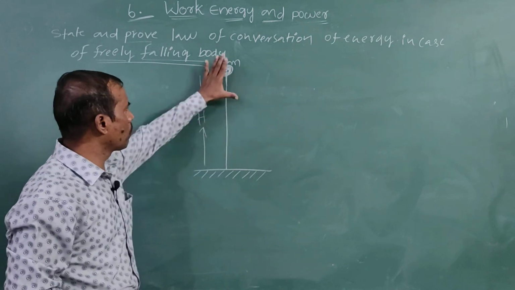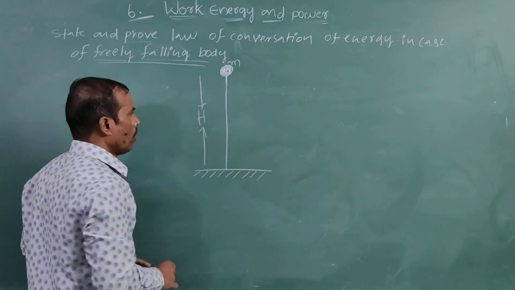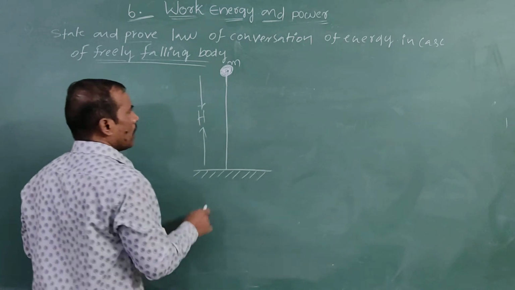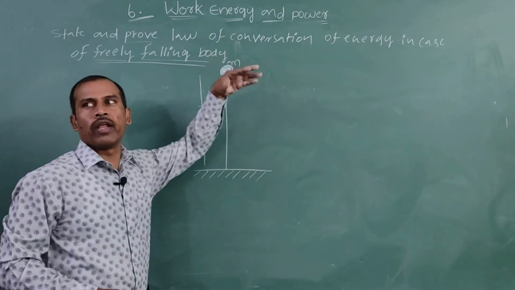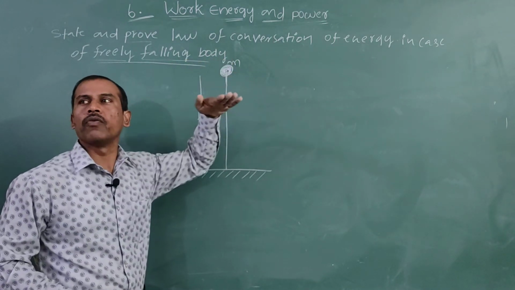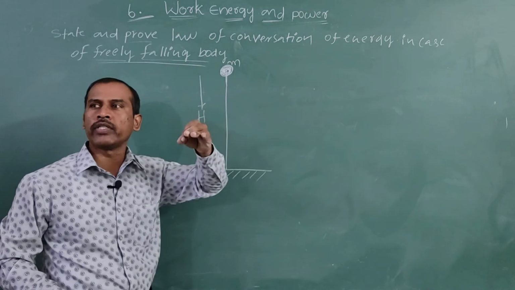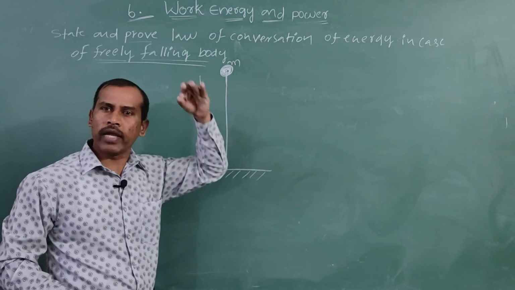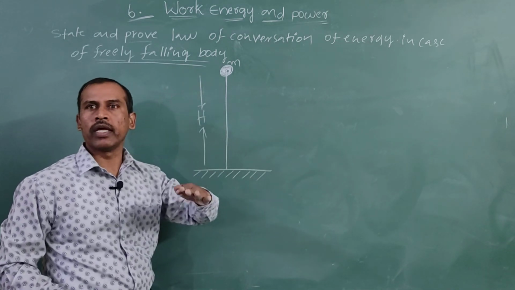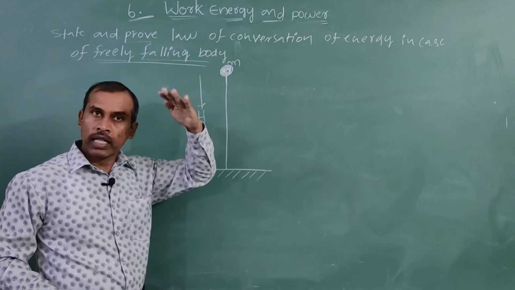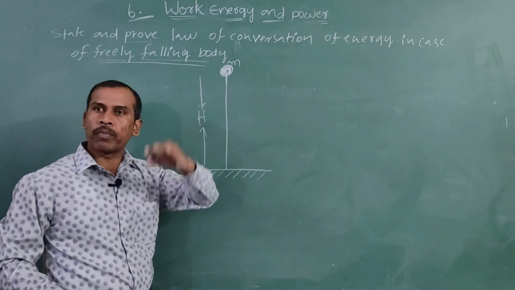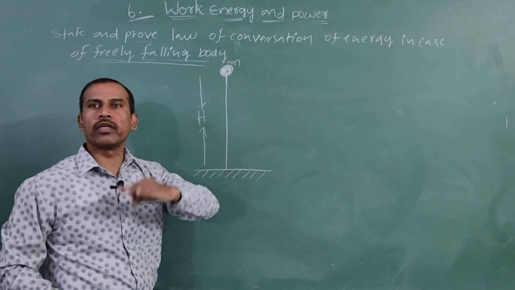Total height of this block is h. Now this block is freely falling. The total energy at every point in its path is constant.